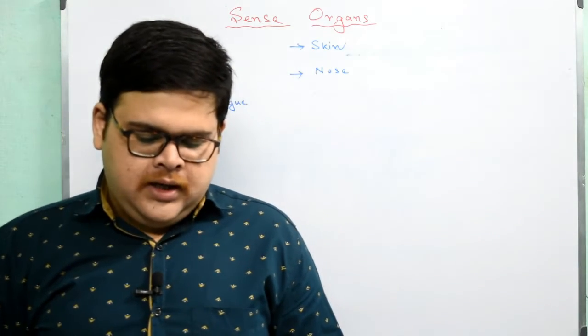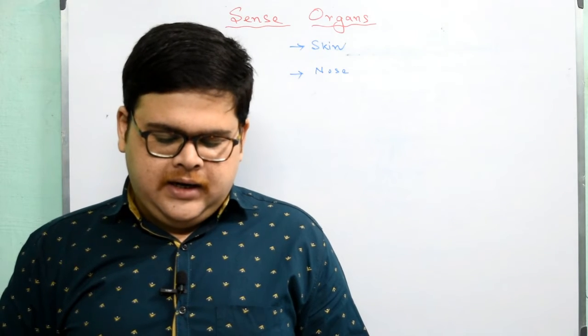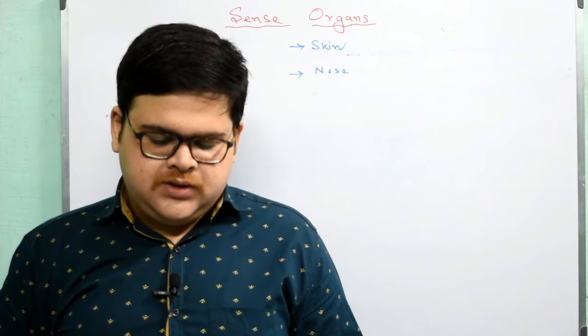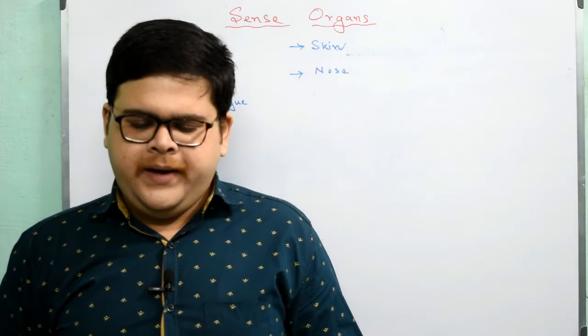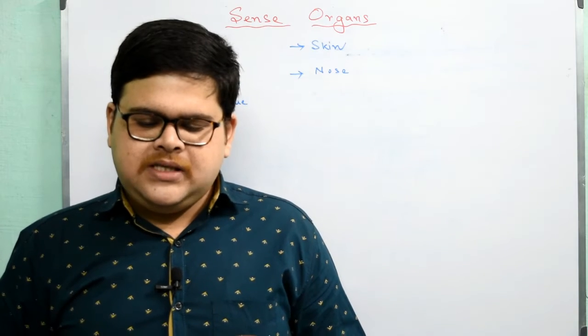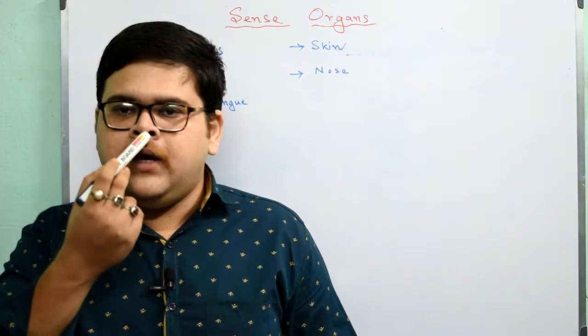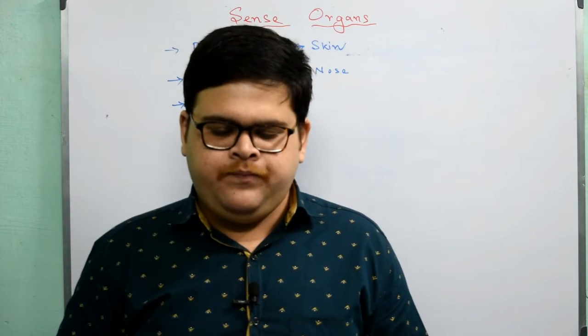Now the nose. The nose is the organ of smell. It helps us to detect odor present in air. It is also a part of the respiratory system and helps in breathing. The nose has two small openings called nostrils. These are separated by a septum. The middle one that separates this nostril from the other one is the septum.